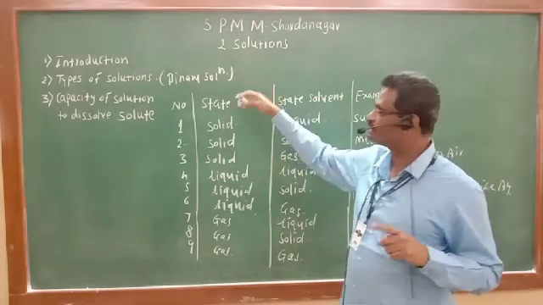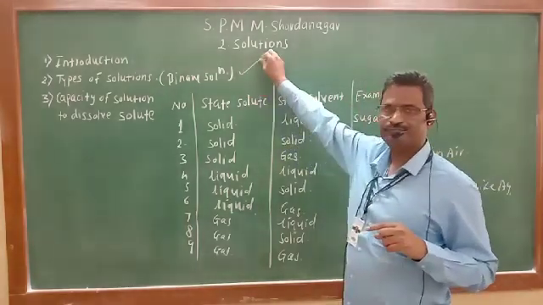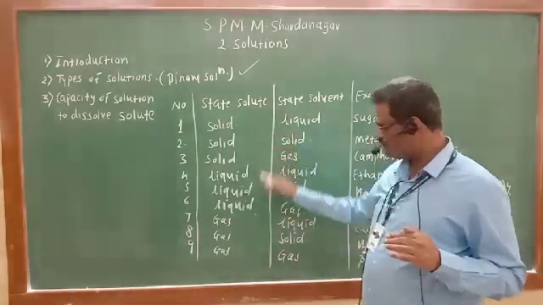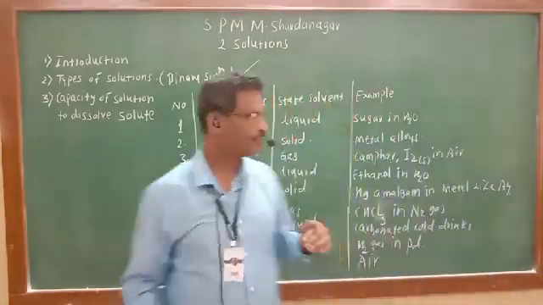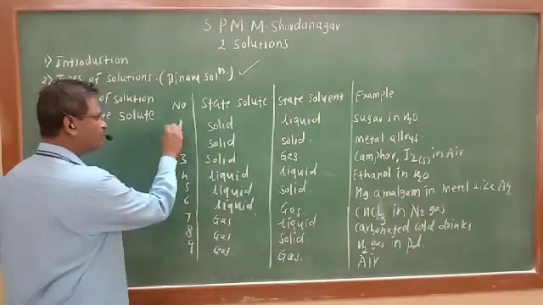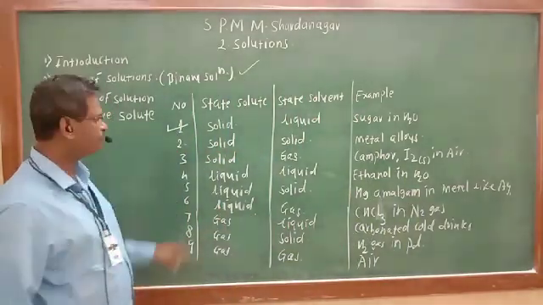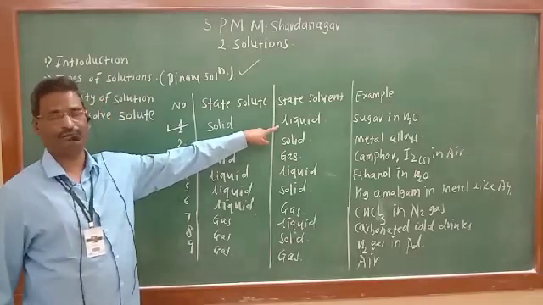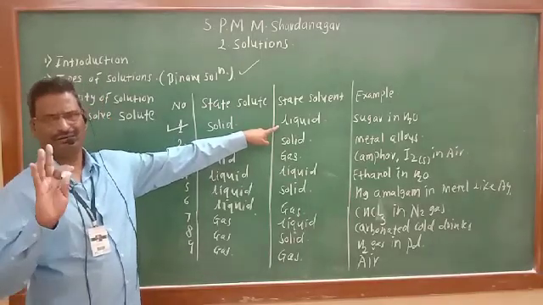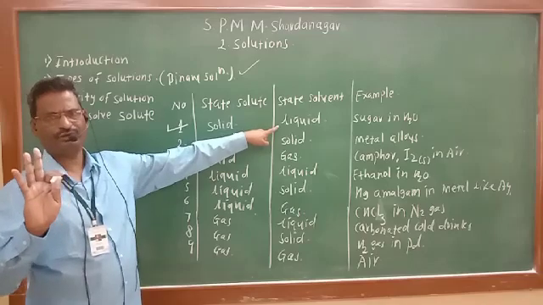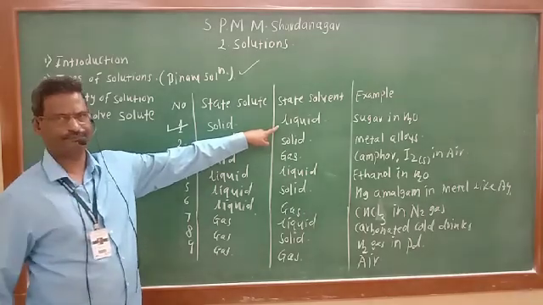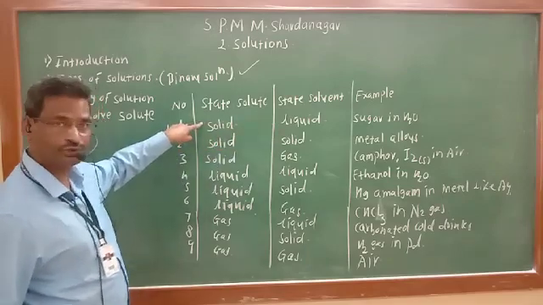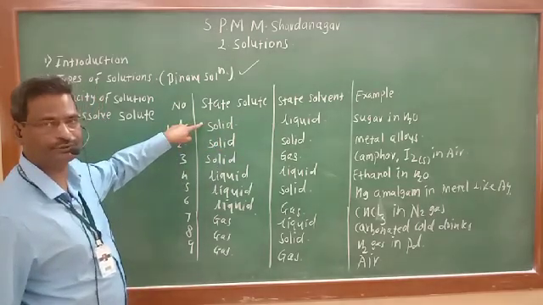In this chapter we are studying only binary solutions made up of 2 components. Further, out of these 9 solutions, we are studying the first type of solution, solid in liquid type of solution, in detail, and some proportion of a solution of gases in liquids. But maximum focus in this chapter we are giving on solid in liquid type of solutions.